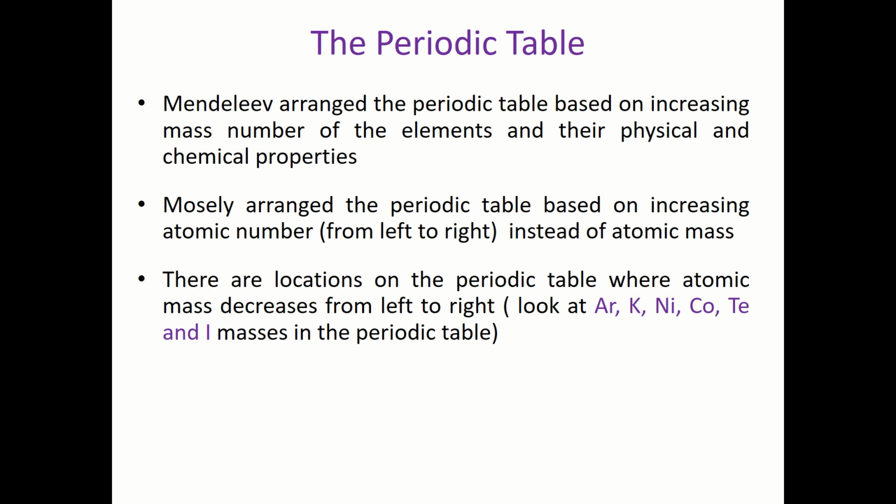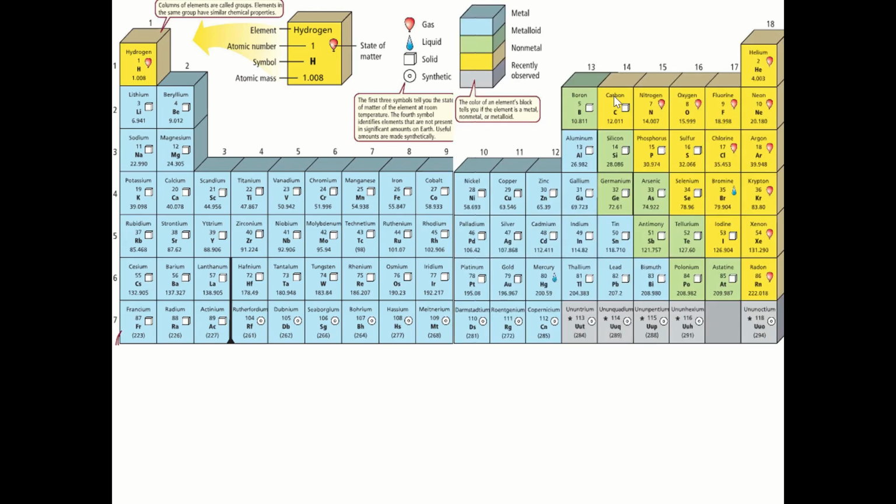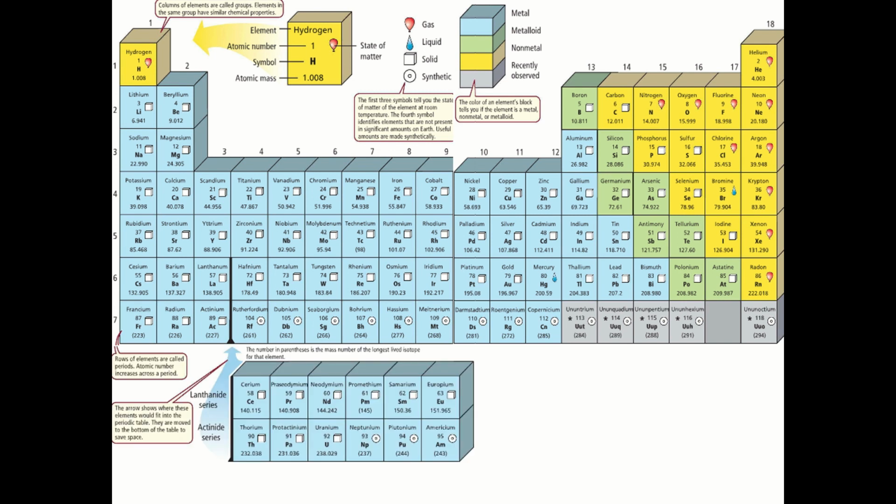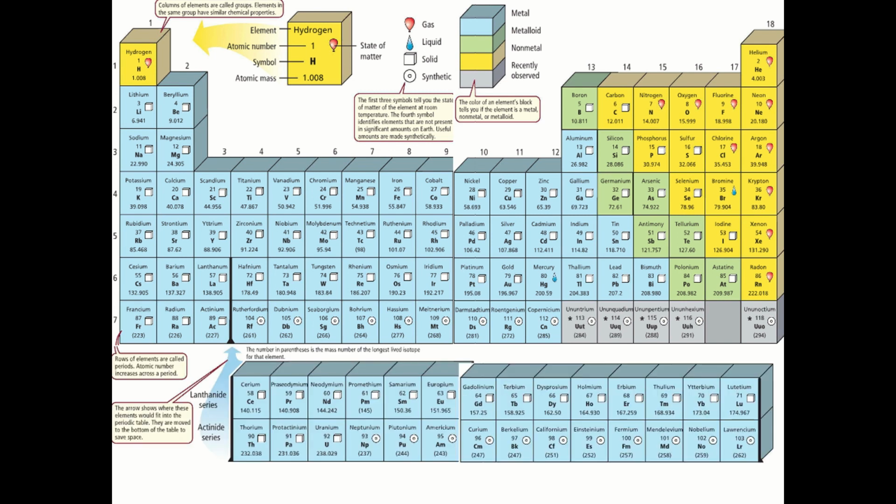Now, if you guys remember from your previous studies, if you open your textbook on page 500, you will see the periodic table, and you will notice that this periodic table is based on the atomic number. So you can see if you go from one element to another, the atomic number keeps increasing: 1, 2, 3, 4, 5, 6, and so on. From left to right, I go 1, 2, 3, 4, 5, 6, and so on. So this one is based on the atomic number.